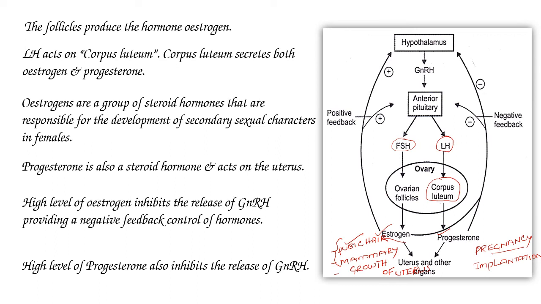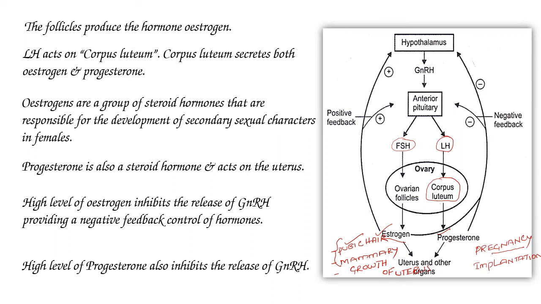Now here they show the negative feedback effect. When estrogen secretion increases, it shows negative feedback. It inhibits the excess production of estrogen as well as progesterone.